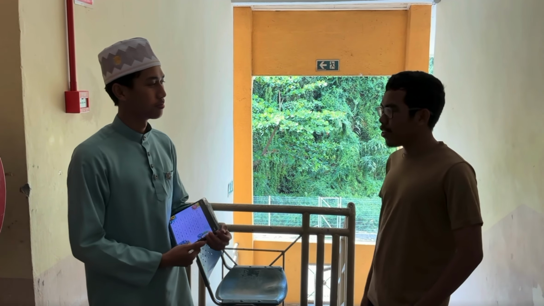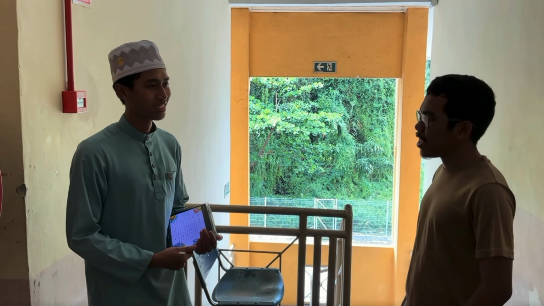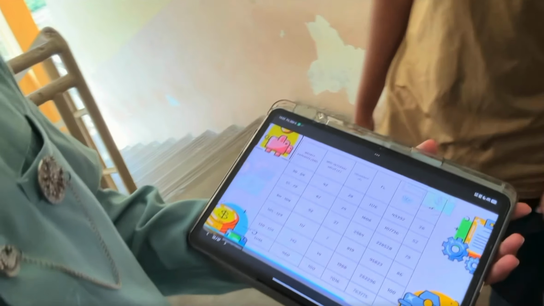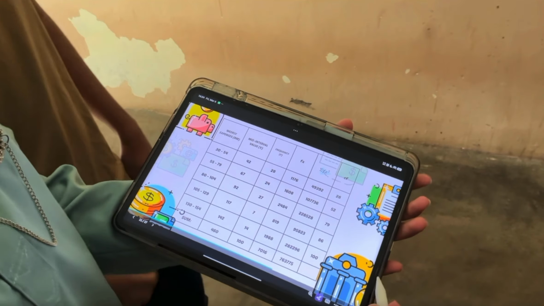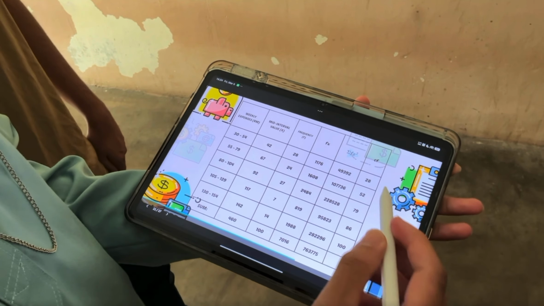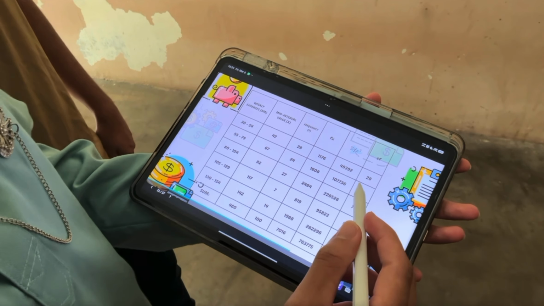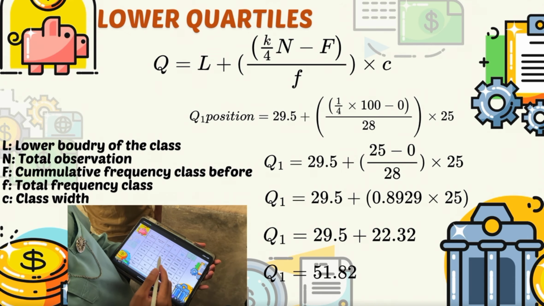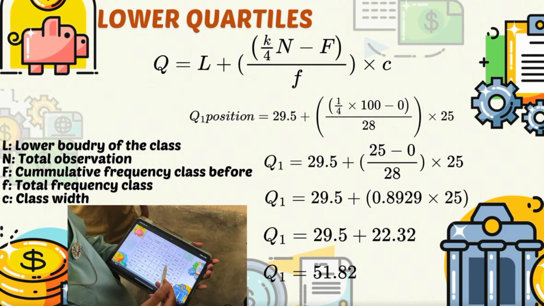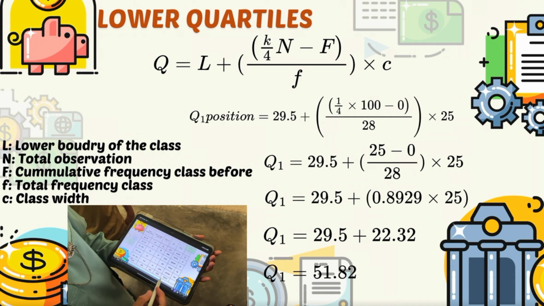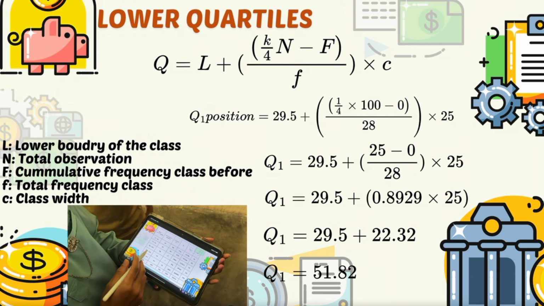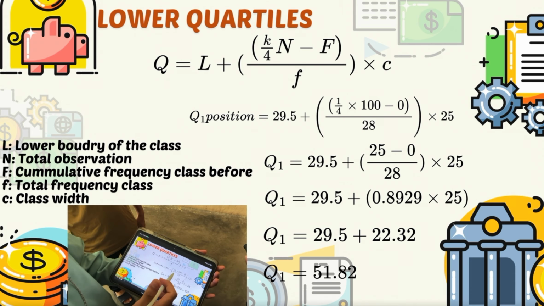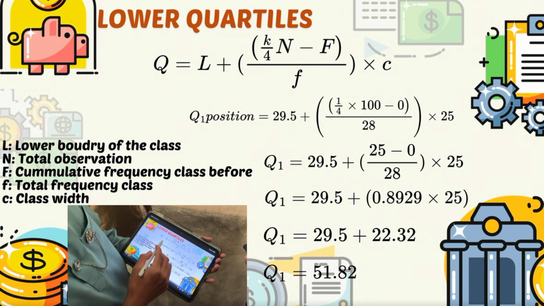Oh, I heard you already mastered the lower and upper quartile. Can you explain it to me? Okay. First, we can look at the table. This table shows the weekly expenses in RM and the frequency. The total frequency is 100. We want to find upper and lower quartile. For lower quartile, we can see here is the formula.